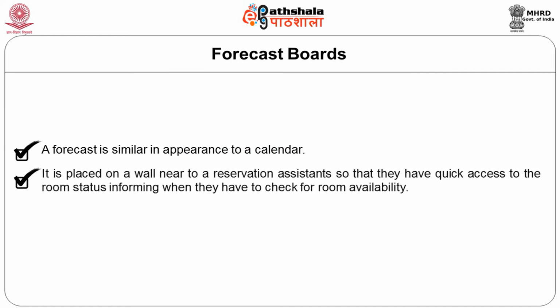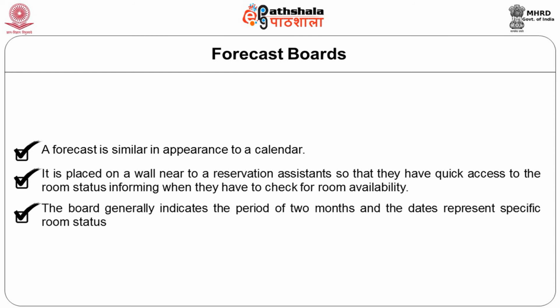It is placed on a wall near the reservation assistants, usually at the back, so that they have quick access to the room status, informing them when they have to check for room availability. The board generally indicates a period of 2 months, and the dates represent specific room status.